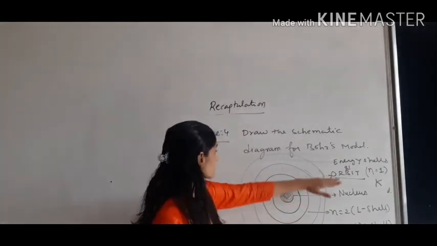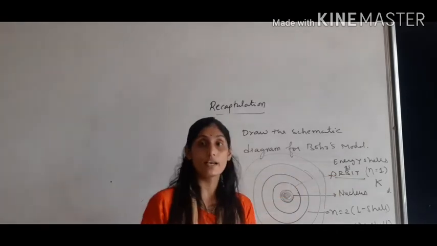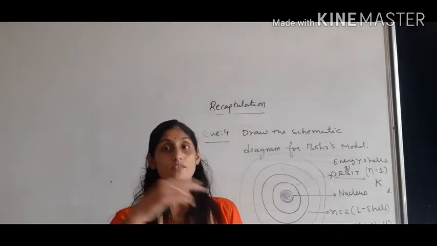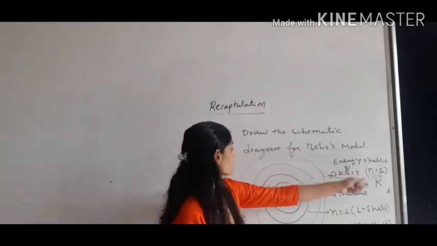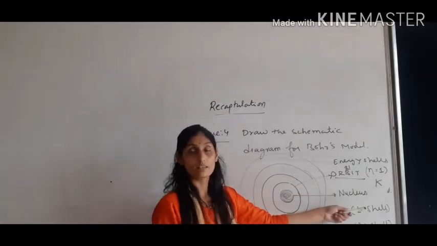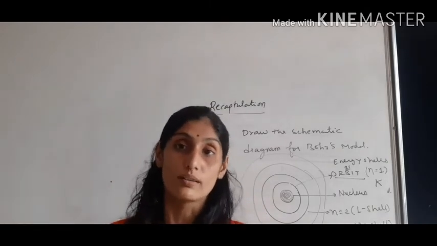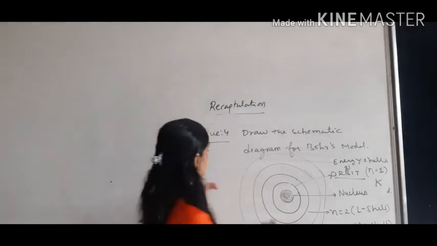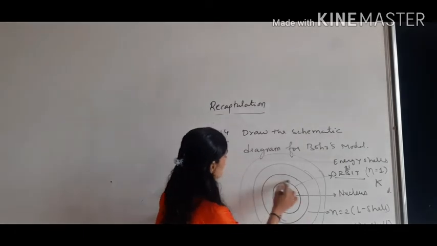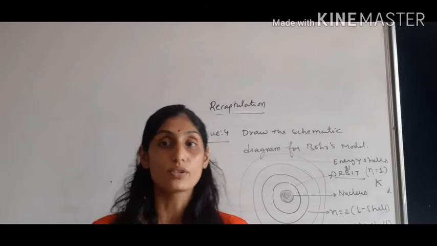And when we talk about those discrete energy shells or levels, whenever they are denoted, he has used two methods, either integers or alphabets. If n is equal to 1, then he has used the particular shell as the K shell, then the L shell, M shell and N shell. So that was given by Bohr. Now, how the electrons are accommodated or arranged in this orbit, how many electrons will be in the K shell and how, that was not given by Bohr.